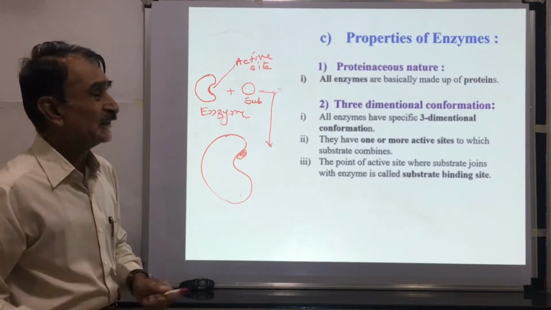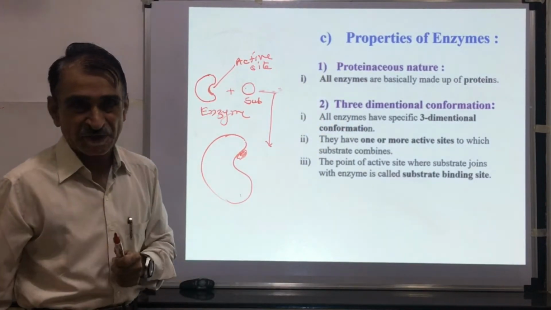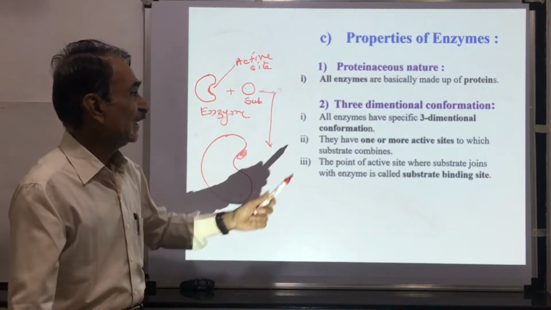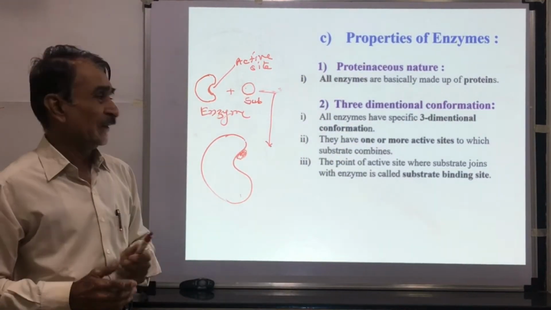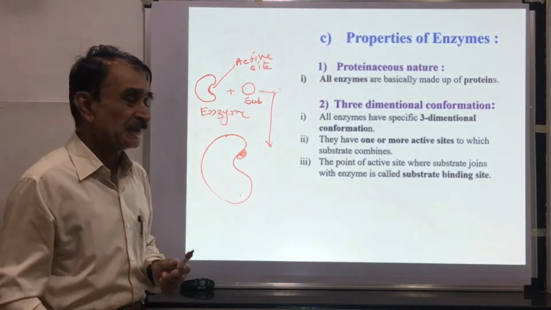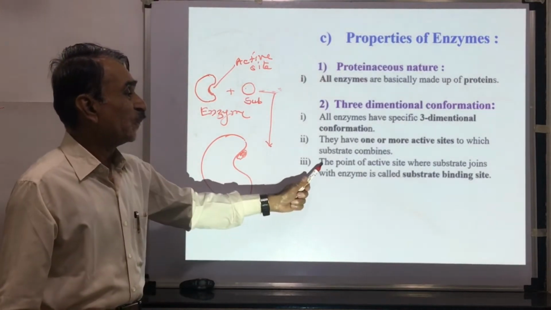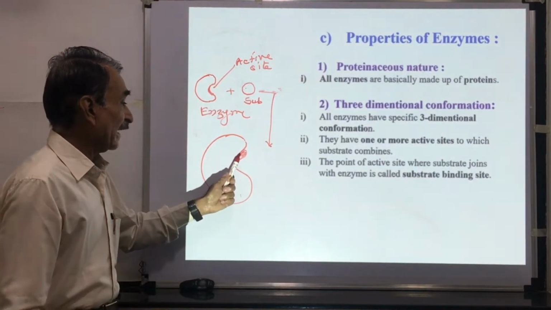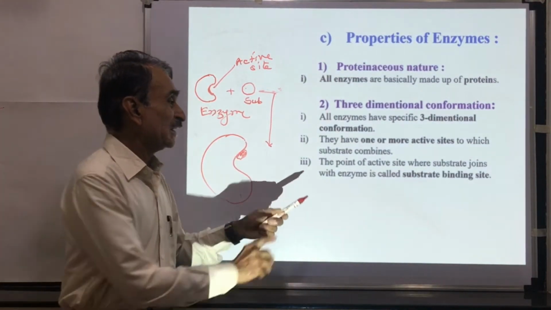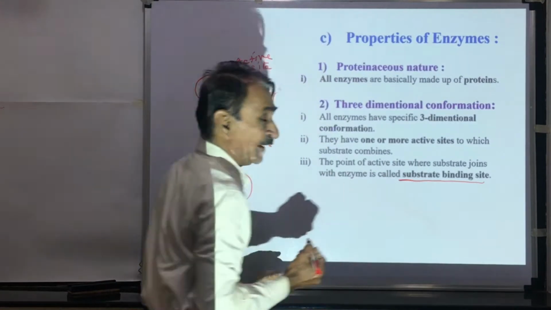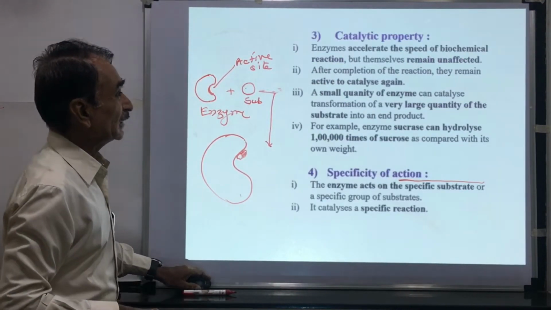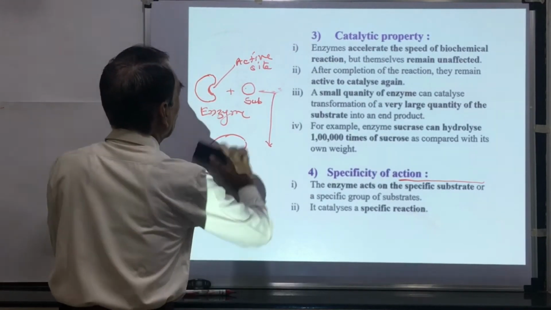As per the properties of enzymes, the first property is proteinaceous in nature. All enzymes are proteins. Three-dimensional conformation: all enzymes have a three-dimensional conformation. There may be one or more active sites where the substrate gets fitted on the enzyme. The point of the active site where the substrate actually gets attached to the enzyme is called the substrate binding site. Then we shall proceed toward the next property, the catalytic property.